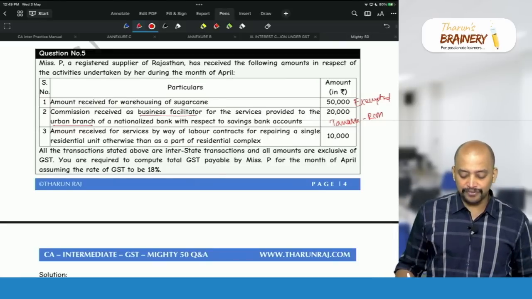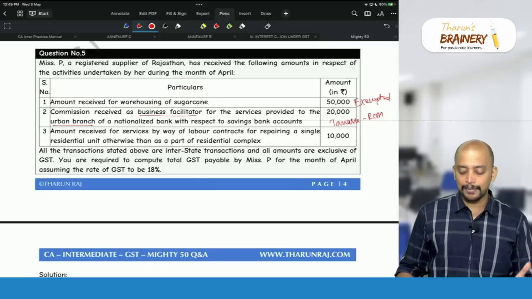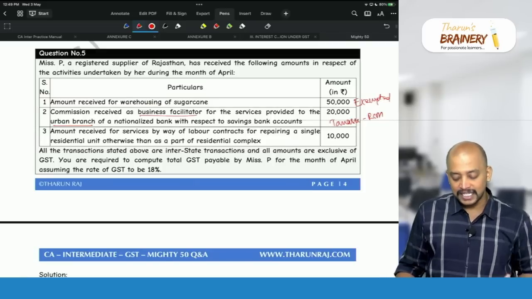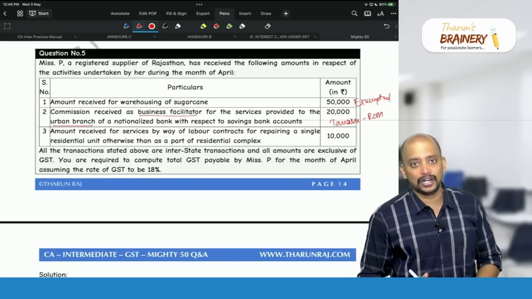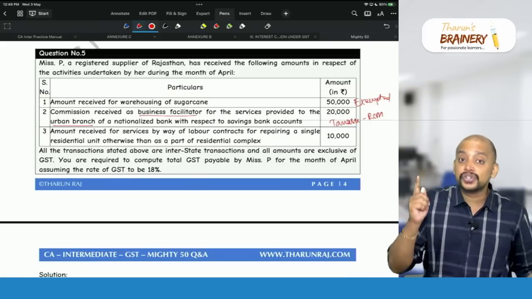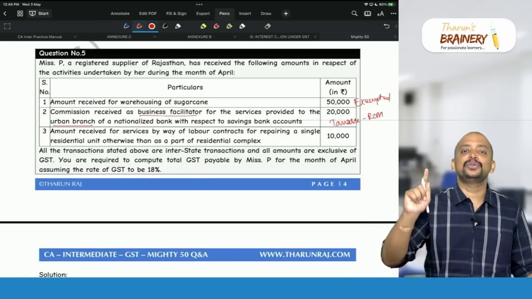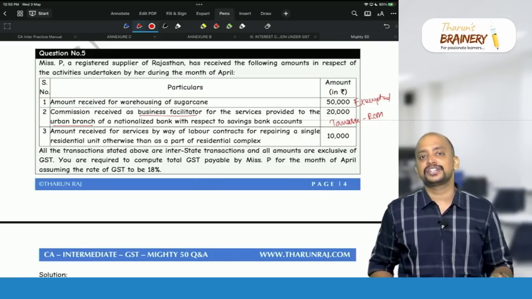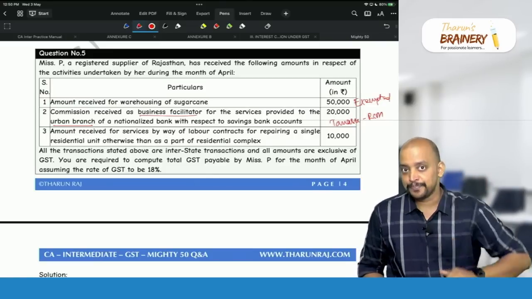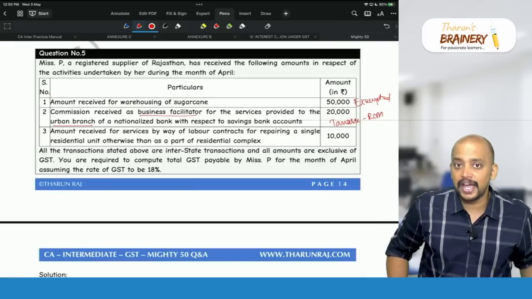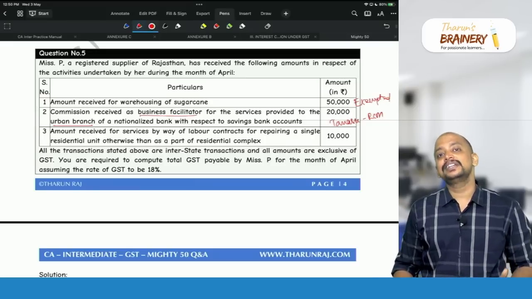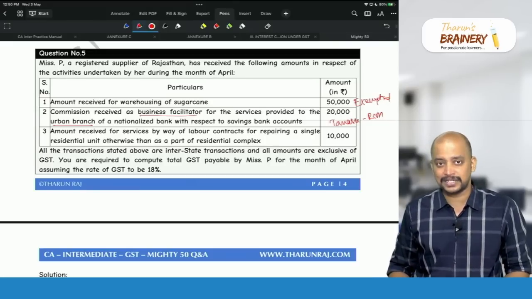Then, amount received for services provided by way of labor contracts for repairing a single residential unit otherwise than as a part of a residential complex. Actually, construction of a single residential unit is only exempted, but repairs in relation to a single residential unit is taxable. So in case of construction we have two exemptions. The first exemption is construction of a single residential unit otherwise than as a part of a complex.